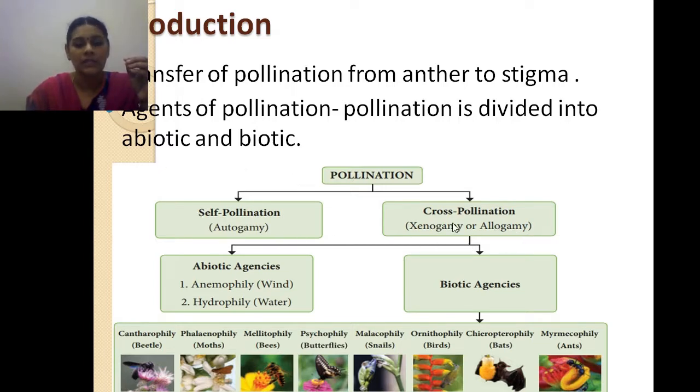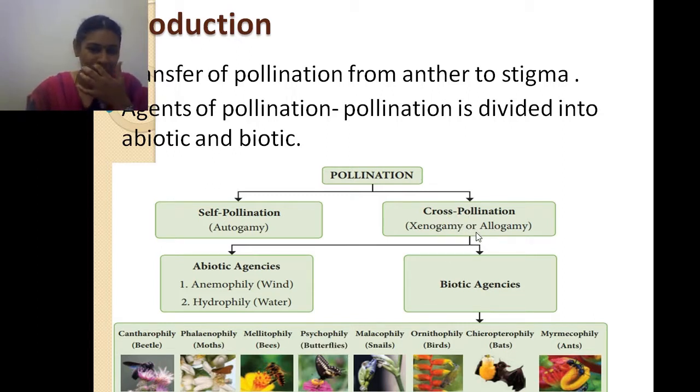Cross-pollination, or xenogamy or allogamy, is the pollination which takes place between two flowers of a different plant or the same plant. Okay, so that is cross-pollination. Self-pollination does not need any agents, so there is no need to classify it again. But if you are taking cross-pollination, you need agents.